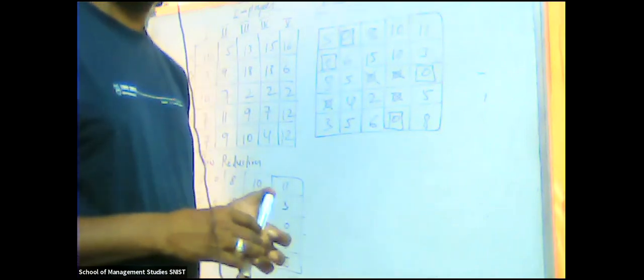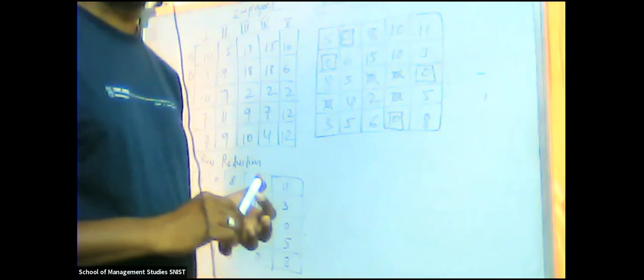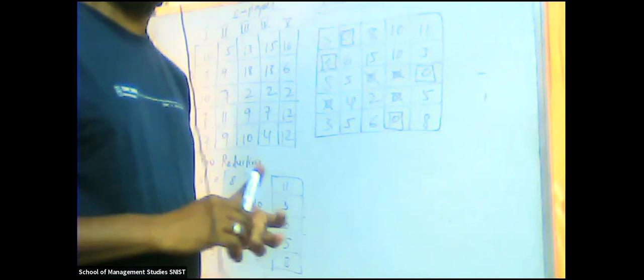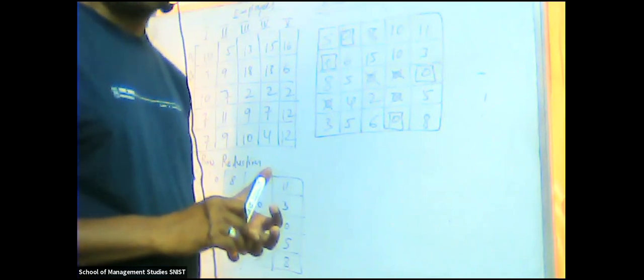Follow my statements and listen carefully. In the Hungarian method, because we did not get an assigned 0 in each and every row and column, one is empty. So what we need to do in the next procedure is that each and every assigned 0 and cancelled 0 has to be crossed with dotted lines, and the dotted lines will be minimum. Are you following?